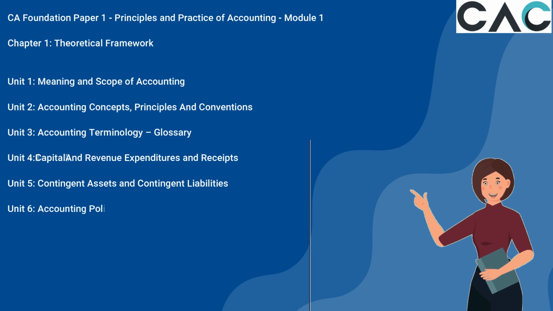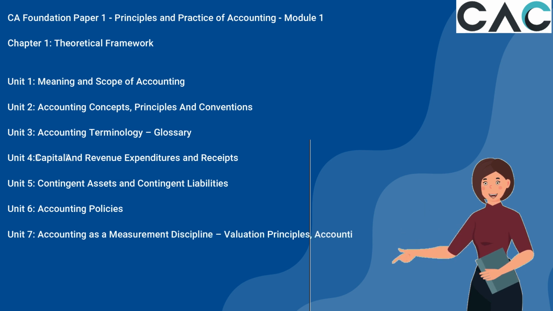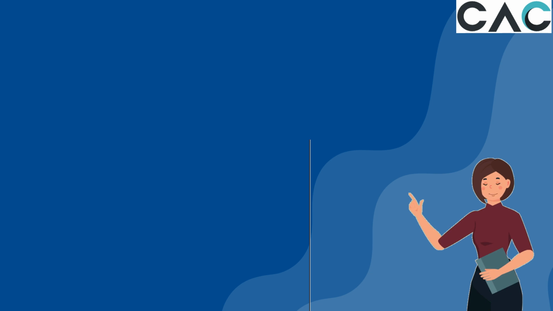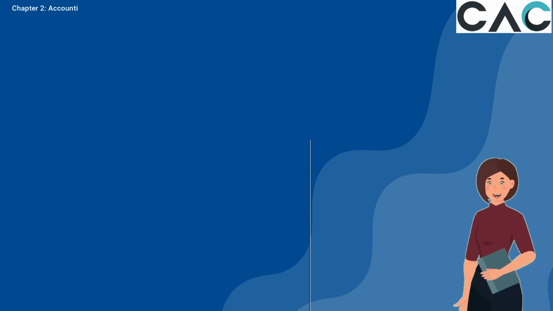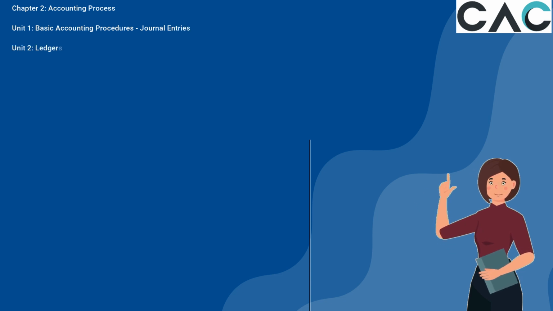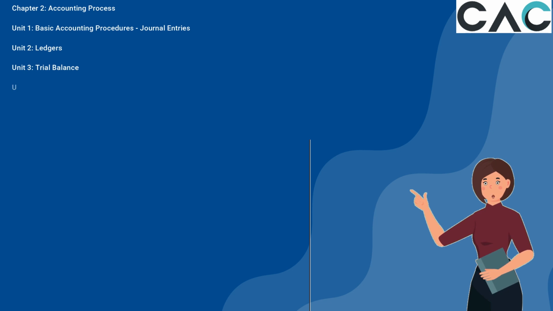Unit 6, Accounting Policies. Unit 7, Accounting as a Measurement Discipline, Valuation Principles, Accounting Estimates. Unit 8, Accounting Standards. Unit 9, Indian Accounting Standards. Chapter 2, Accounting Process. Unit 1, Basic Accounting Procedures, Journal Entries. Unit 2, Ledgers. Unit 3, Trial Balance. Unit 4, Subsidiary Books. Unit 5, Cash Book. Unit 6, Rectification of Errors.